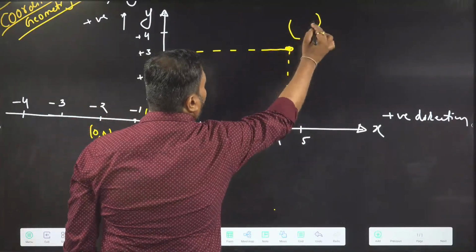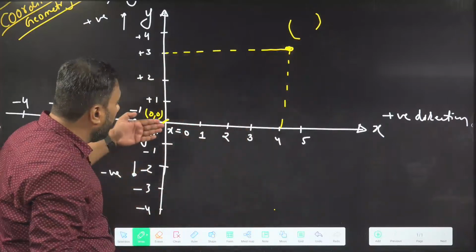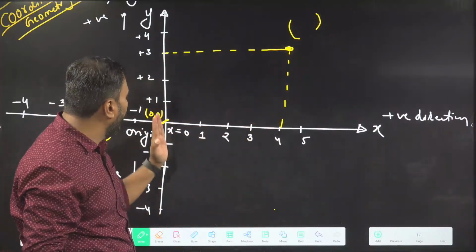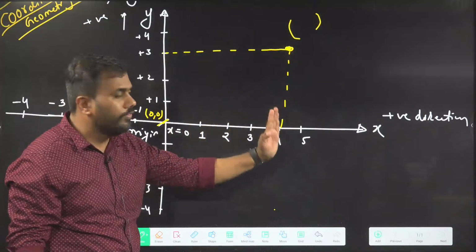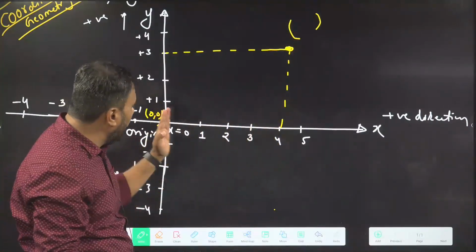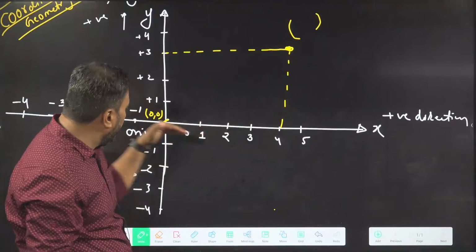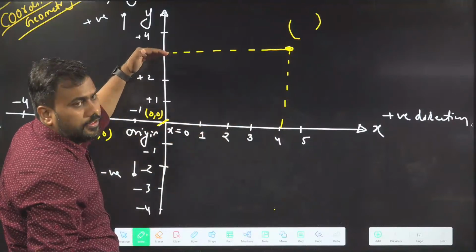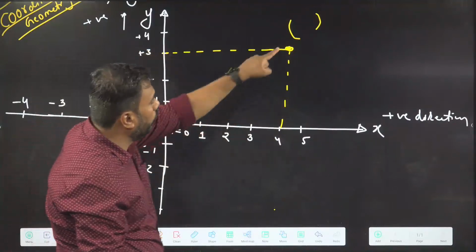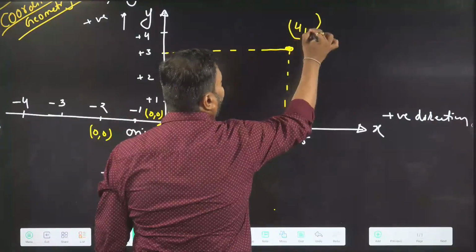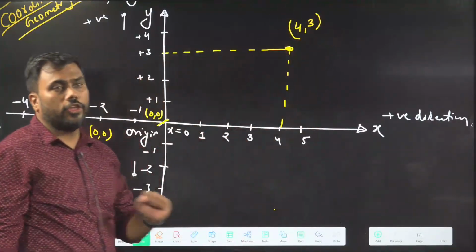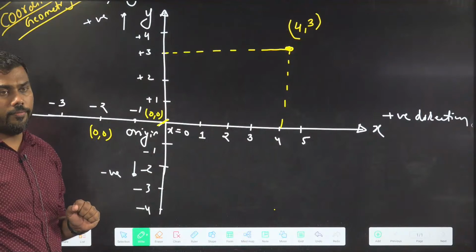This point is not (3, 4). Along the x-axis, I am going up by 4 distance: 1, 2, 3, and 4. So along the x-axis, I am traveling 4 distance, and along the y-axis, I am traveling 3 unit distance. So the location should be specified as (4, 3).